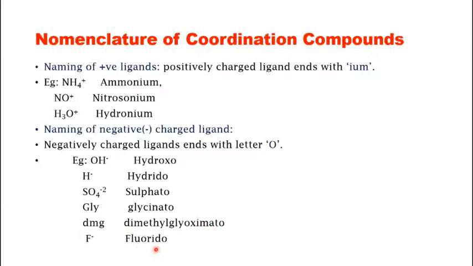So these are the names of positive and negative ligands. You need to remember that whenever there are positively charged ligands, you end the name with ium, and whenever you have a negatively charged ligand, you end the name with o.